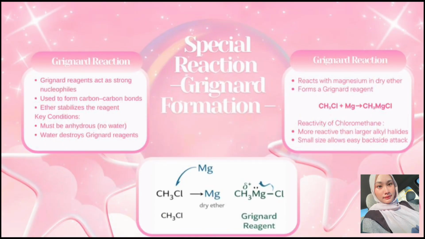Grignard reagents are very important in organic chemistry because they are used to form carbon-to-carbon bonds. However, this reaction must be carried out under anhydrous conditions, meaning no water is allowed. This is because water can destroy the Grignard reagent. Chloromethane reacts more easily compared to larger alkyl halides because its small size allows easier reaction with magnesium.